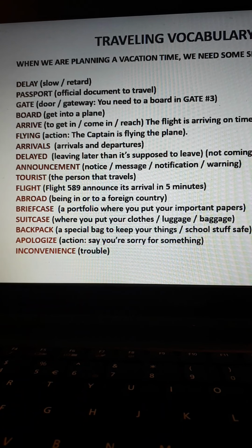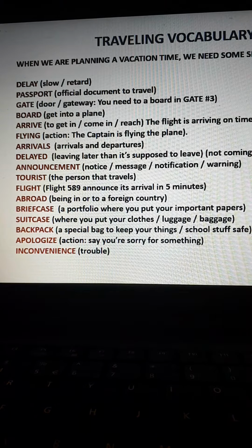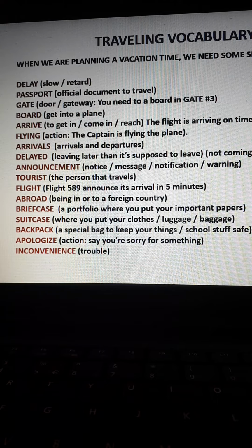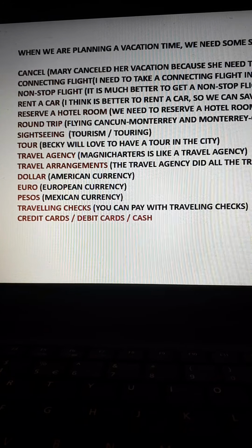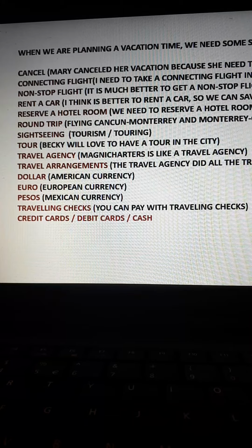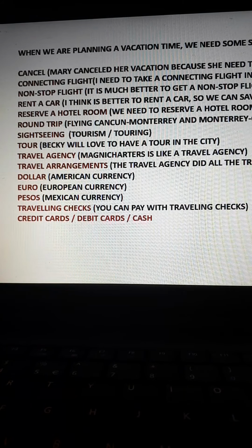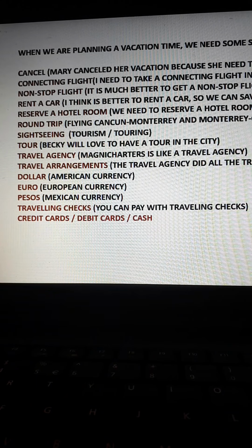For example, when we are planning vacation time, we need some specific vocabulary. Delay, passport, date, board, arrive, flying, arrivals, delayed, announcement, tourist, flight, abroad, briefcase, suitcase, backpack, apologize, inconvenience, cancel, connecting flight, non-stop flight, rent a car, reserve a hotel room, or book a hotel room also, round trip, sightseeing, tour, travel agency, travel arrangements, dollar, euro, pesos, traveler's checks, credit cards, debit cards, cash, etc.